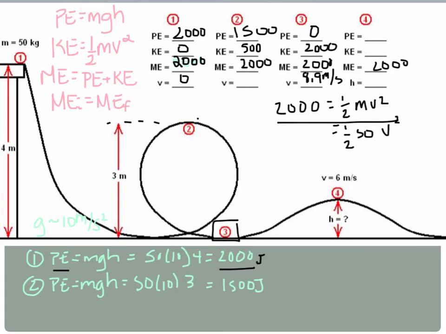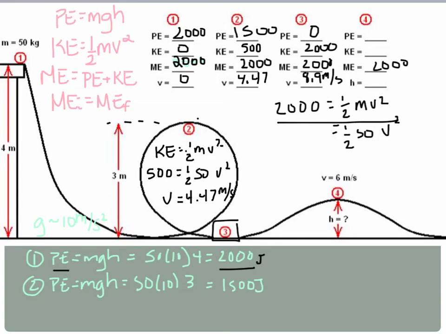So I'll do that down here. KE equals 1/2 mv squared. Make sure that looks like a 2. So we'll have 500 equals 1/2 of 50 times velocity squared. Plugging that into our calculator and solving, we find that the velocity there will be 4.47 meters per second. So we can write that here.